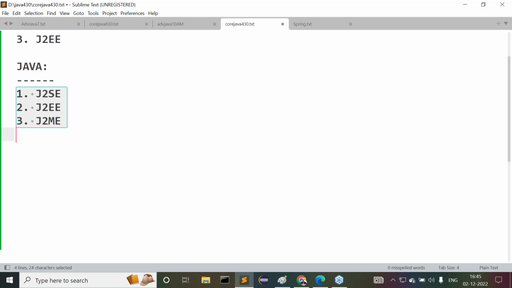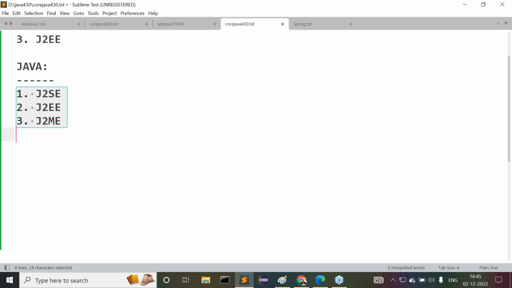Similarly, Oracle is a database product, am I right or not? That Oracle database product was provided by Oracle Corporation. Similarly, Java is a programming language that was provided by Sun Microsystems. It's a company.